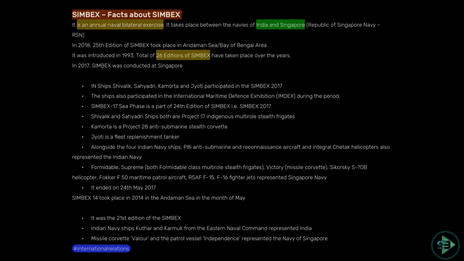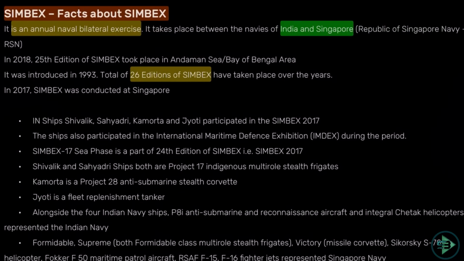Next set of news which we take is about the annual bilateral exercises between the navies of India and any other country. So we talk about now SIMBEX, which is an annual naval bilateral exercise between India and Singapore. So just know the name of the exercise and between India and what other country is in it. Okay, so SIMBEX is in the 26th edition. It was introduced in 1993. Okay, it is between India and Singapore.